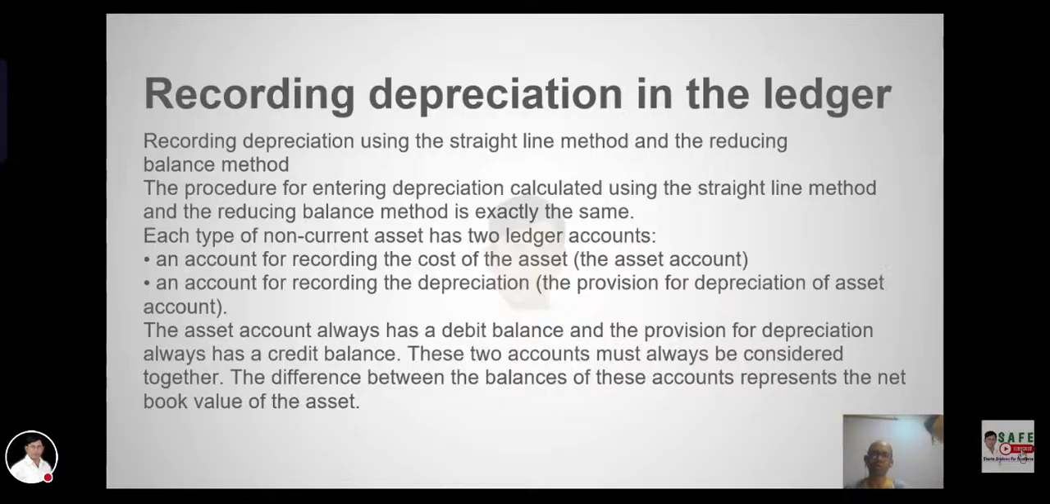There is an account for recording the cost of the asset, and an account for recording the depreciation, the provision for depreciation of the asset. The asset account always has a debit balance and the provision for depreciation always has a credit balance. These two balances must always be considered together. The difference between the balances of these accounts represents the net book value of the asset.